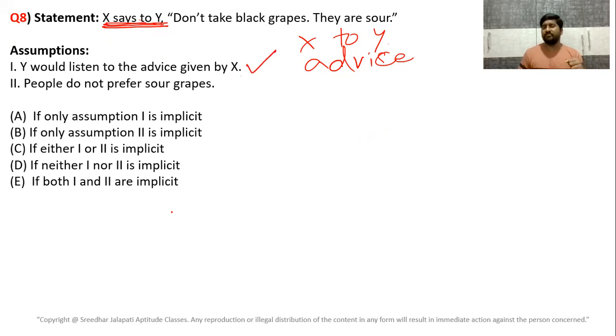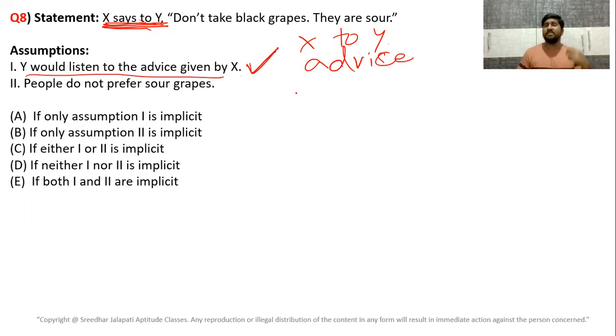So the first one is true. Please understand, here you have to find the assumption, not the conclusion, not the consequence. After X advises Y, whether Y buys black grapes or not is secondary. That is the conclusion. Here the assumption is that when X was talking to Y, he was suggesting to Y, so he was assuming that Y would listen to his advice. So the first one is an assumption.